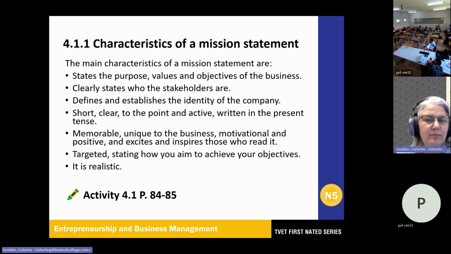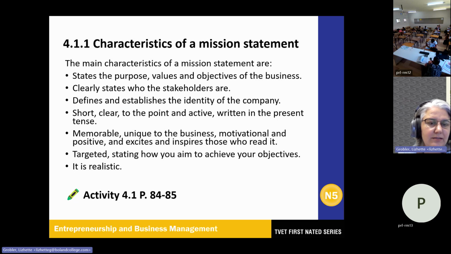Memorable, unique to the business, also motivational and positive, and excites and also inspires those who read this. This will then also include financial institutions, should you be in a situation that you want to borrow money. Then targeted, that is also stating how you aim to achieve your objectives.